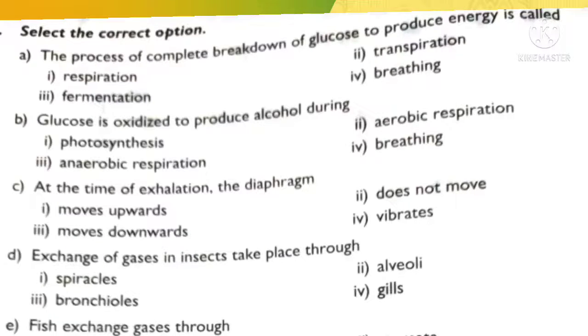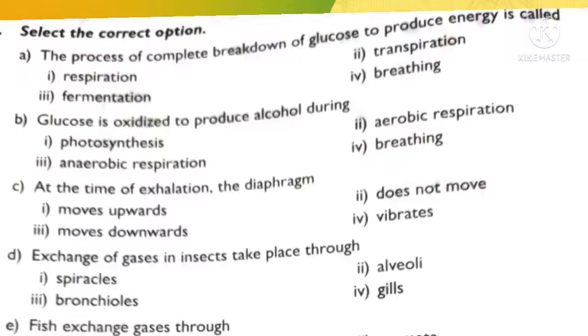When we are inhaling, a larger space is required so that the lungs can expand, and for that the diaphragm has to move downward. At the time of exhalation, to put pressure on the lungs and move them up, the diaphragm moves upward. So during exhalation the diaphragm will be upward and during inhalation downward. The answer for this question is A, first moves upwards.